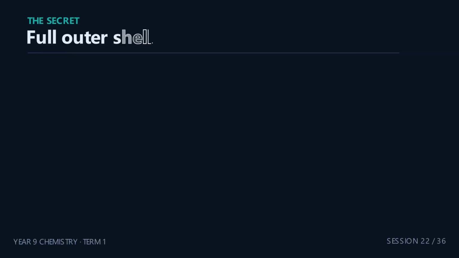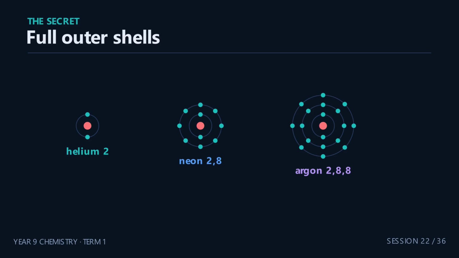So why are the noble gases so unreactive? It comes down to one beautiful fact. They already have full outer shells. Helium is full with 2 electrons, neon 2, 8, argon 2, 8, 8. And here's the crucial point.